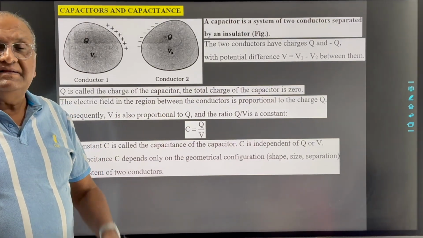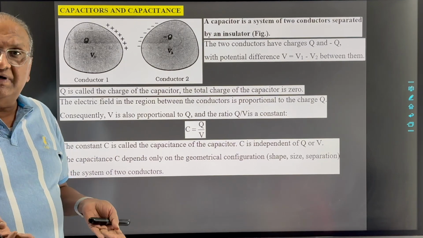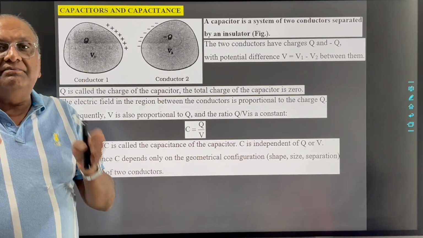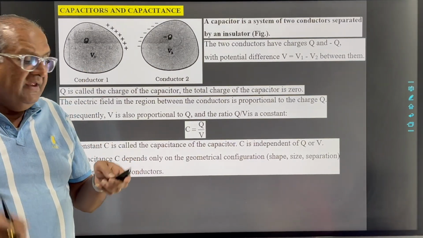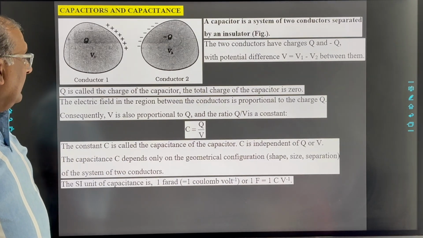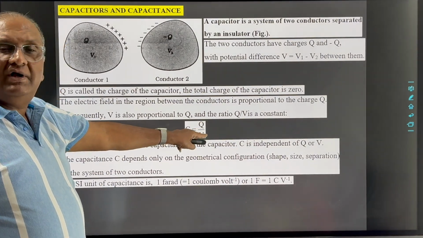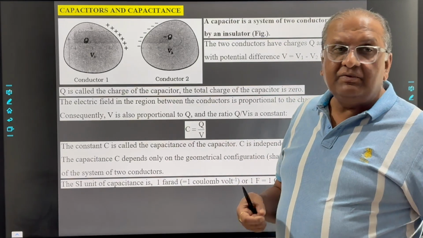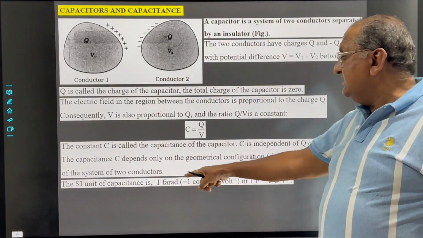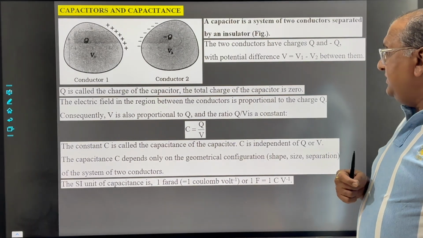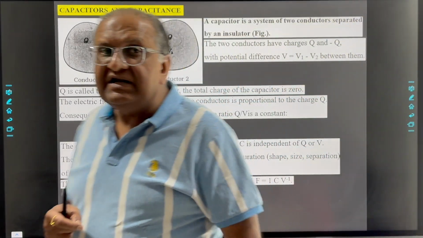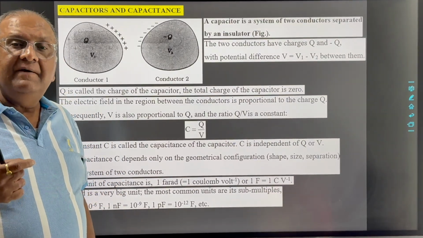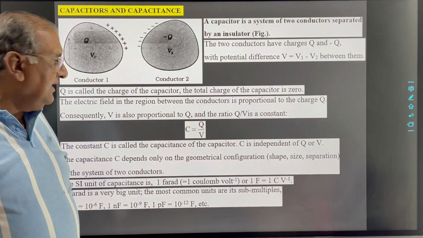It depends only on the geometric parameters of the capacitor. It implies the shape of the conductors, the size of the conductors, the separation between the conductors, and the medium between the conductors. Now the unit of capacitance is coulomb per volt, and this coulomb per volt is known as farad, named after the scientist Faraday. This 1 farad unit is a tremendously large unit. So in practice we use small units like microfarad, nanofarad, picofarad.